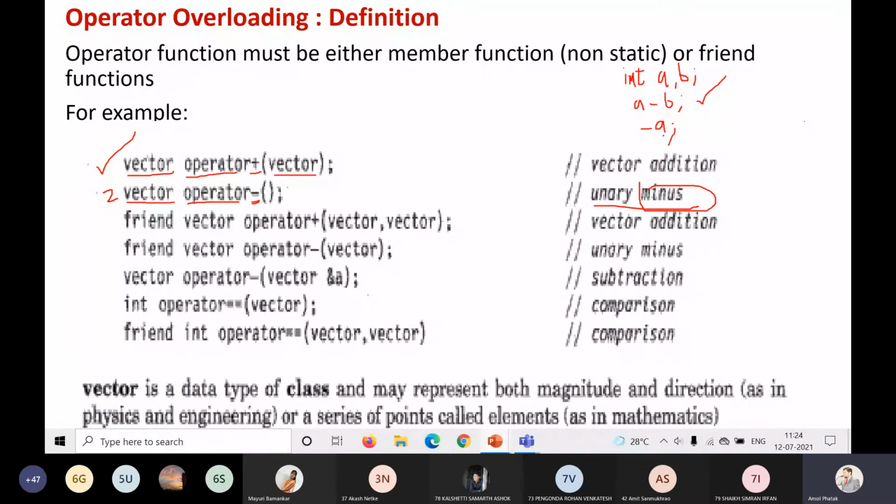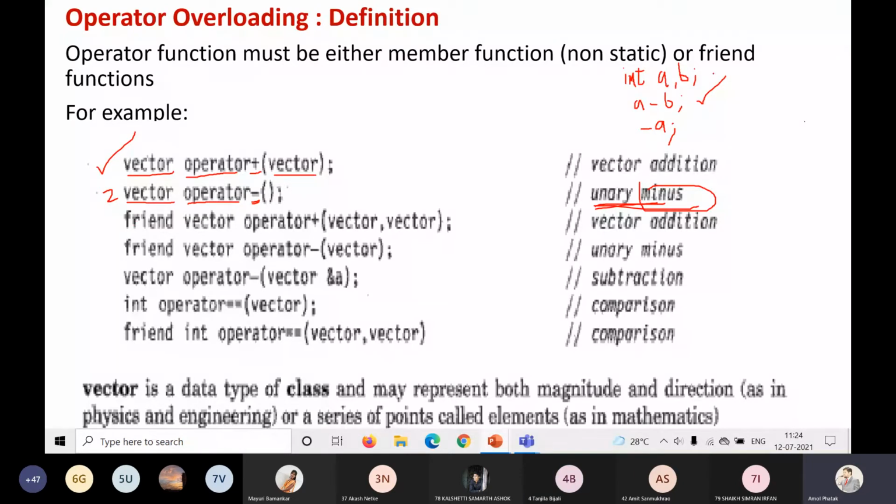What does it indicate? Whatever the value of a is, it will be negated. So it is going to negate the value of a, and in such a case this minus is considered as my unary operator. Is it clear to all? Yes, sir.